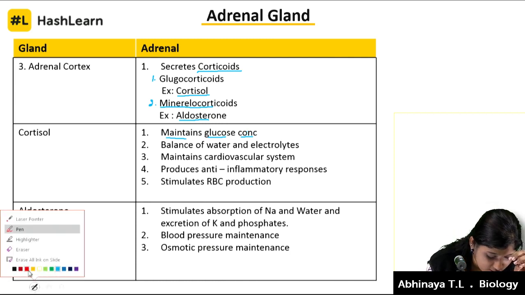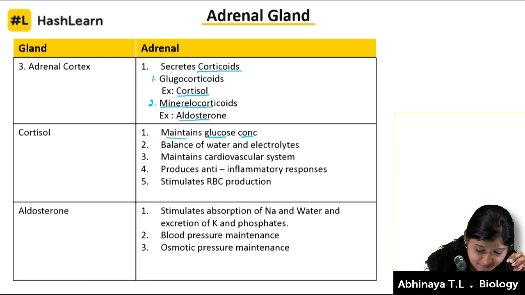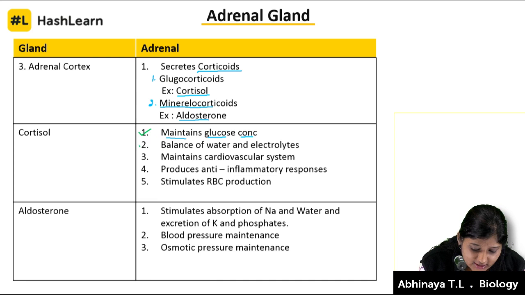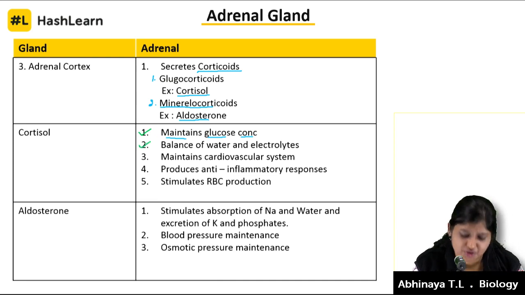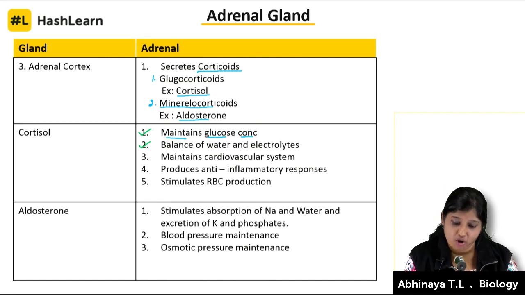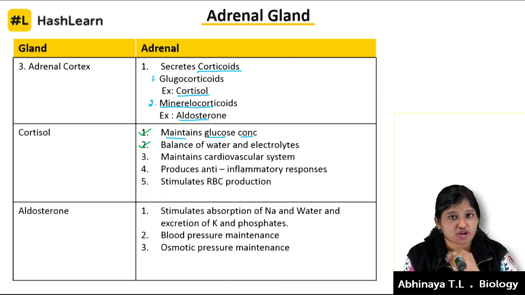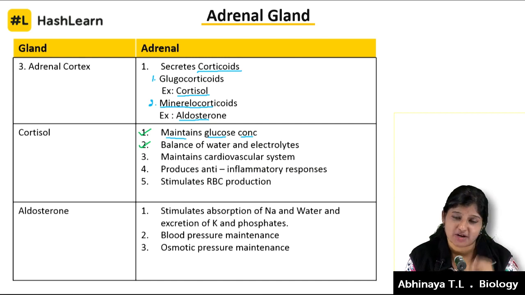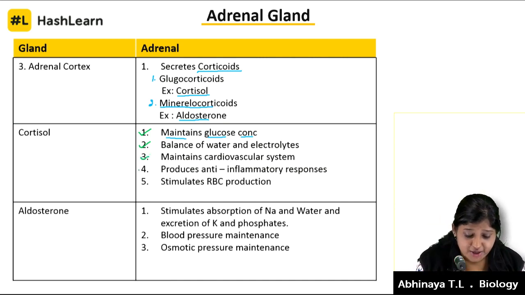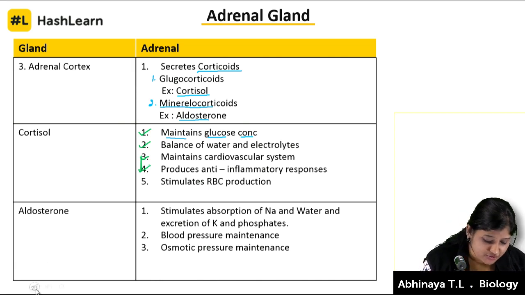Let me use another color, let's pick green. It maintains glucose concentration, and balances water and electrolytes. You may say, ma'am, aldosterone is also doing the same, no? As I said, these hormones are involved in various roles in our body. So as it maintains glucose concentration, it also maintains the amount of water and electrolytes. It maintains the cardiovascular system and produces anti-inflammatory responses.